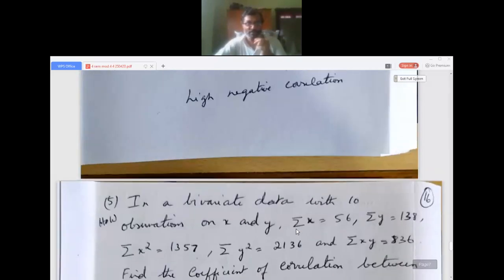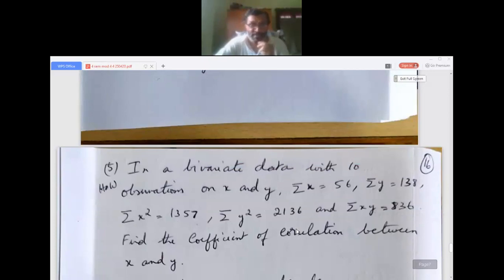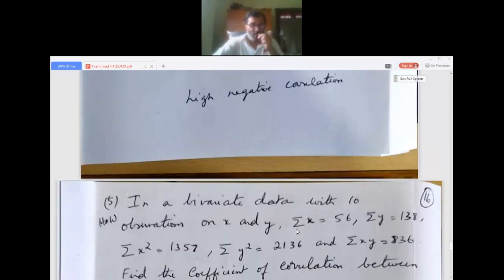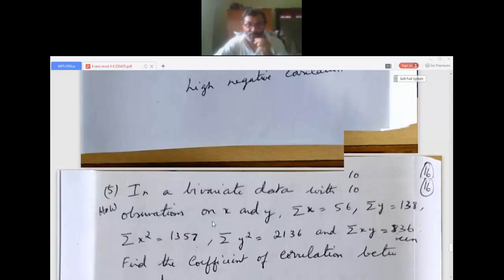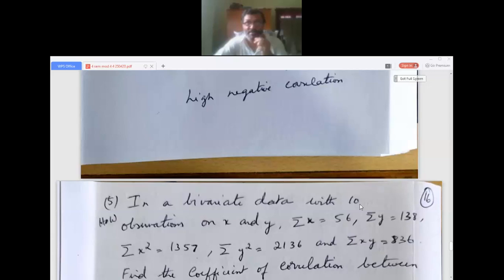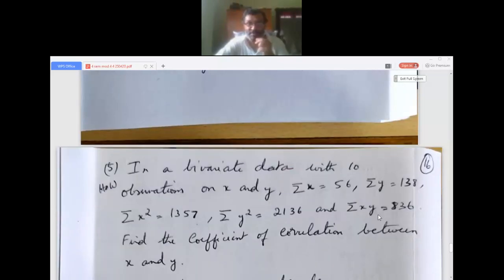Okay. Next question is, in a bivariate data with 10 observations on x and y, sigma x is 56. So n is 10. Sigma y is 138. Sigma x squared is 1357. Sigma y squared is 2136. And sigma xy is 836. Find the coefficient of correlation between x and y. This is another way of asking the question.